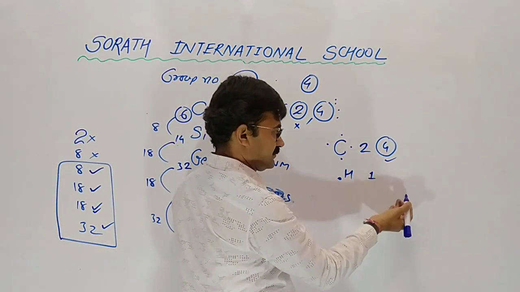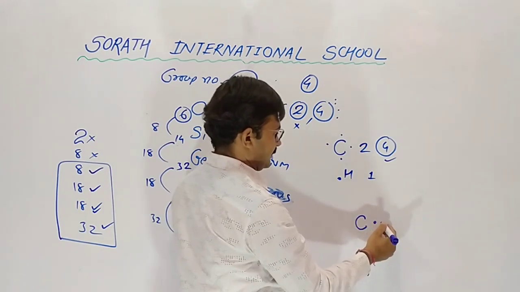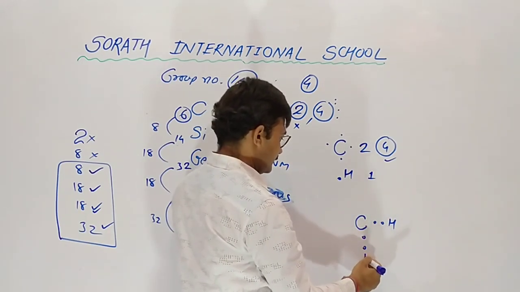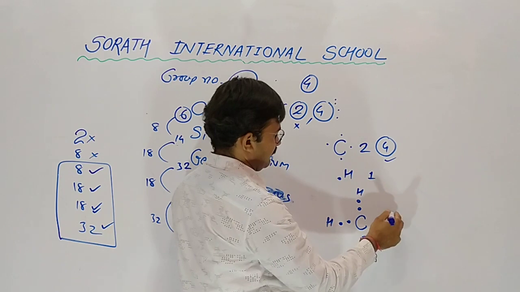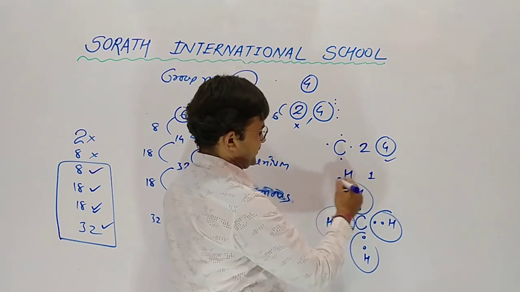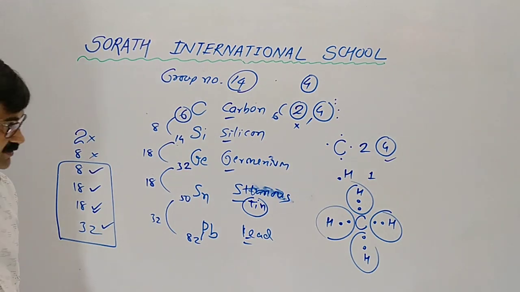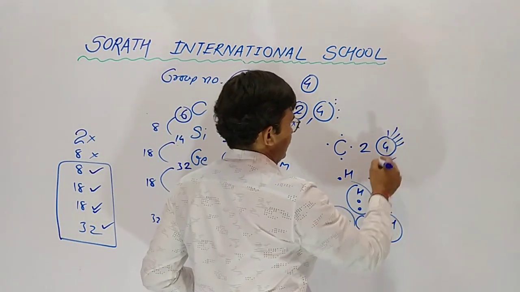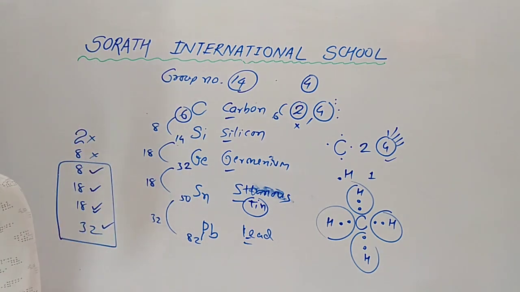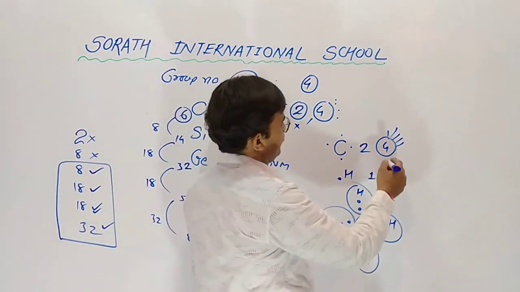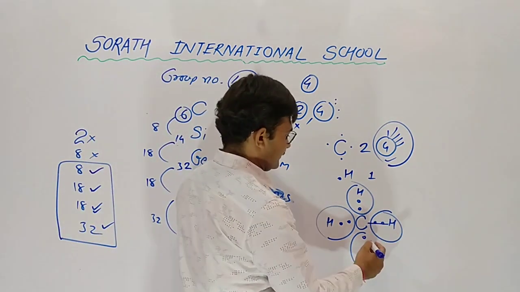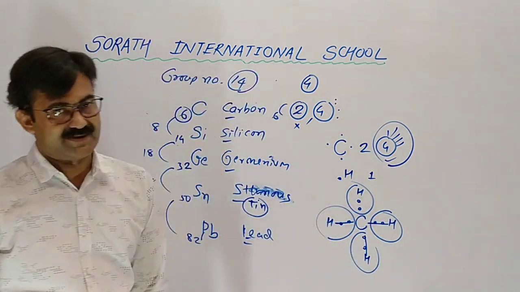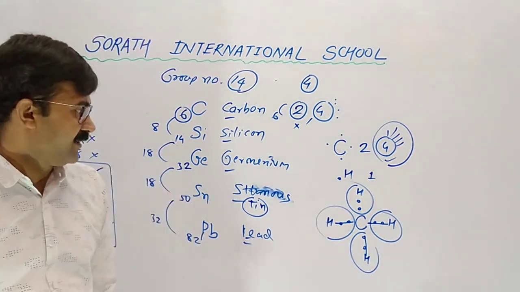Hydrogen having one. So hydrogen and carbon combine with each other by sharing 1 electron of each. Carbon has 4. No element gives 4 electrons to the carbon, and carbon has no capacity to lose 4. So it has only one way, and that is sharing. So carbon shares with hydrogen.